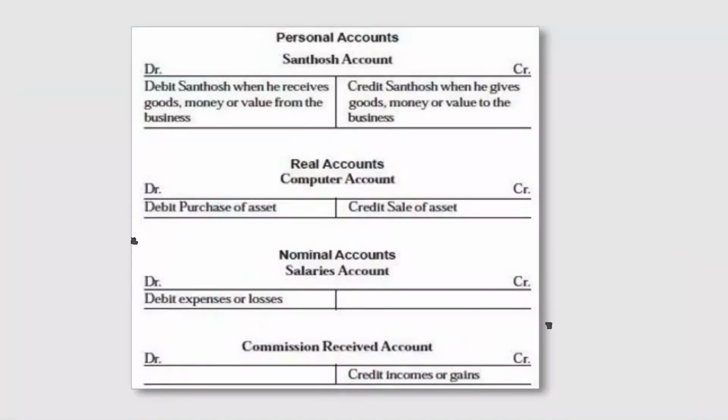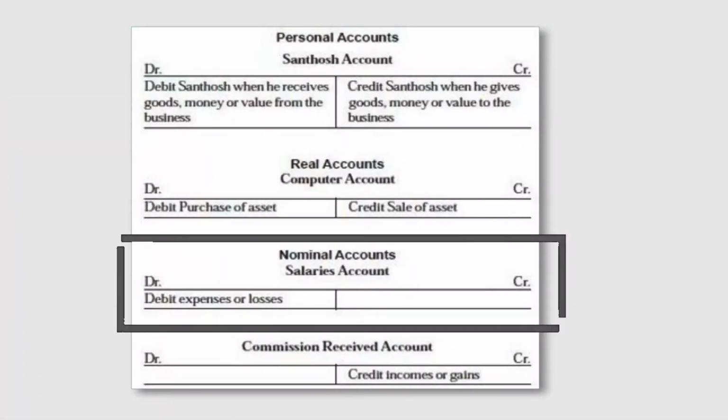Then the nominal accounts. As far as the nominal accounts are concerned, nominal accounts are related to expenses, losses, revenue and gains. So here we will discuss the accounts which are related to expenses or the accounts which are related to income.